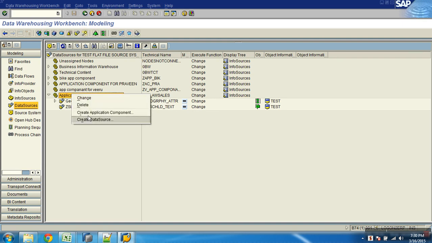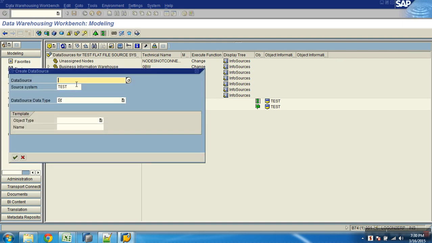Right click and say what? Create data source. Z product. I'll not say attribute. I'll not say text. This is generic now. I'm going to say transaction data. I will say transaction data could be, you assume any data it is. No hard and fast rule that it should have so and so columns. So I'll say transaction data.